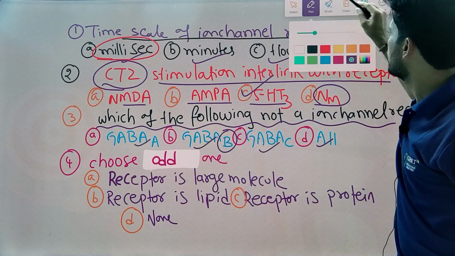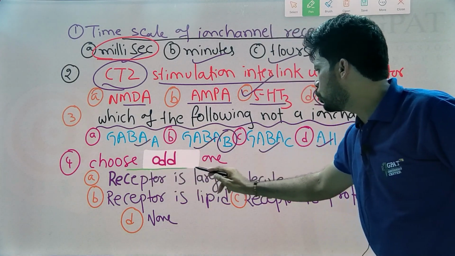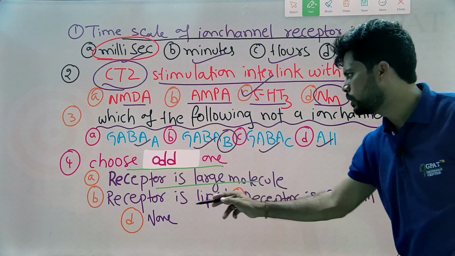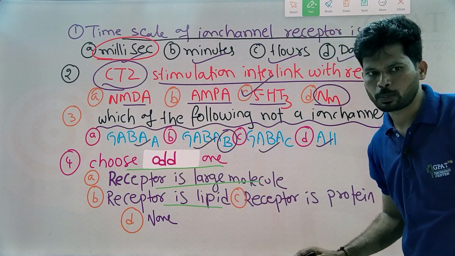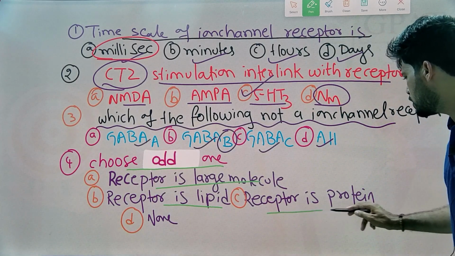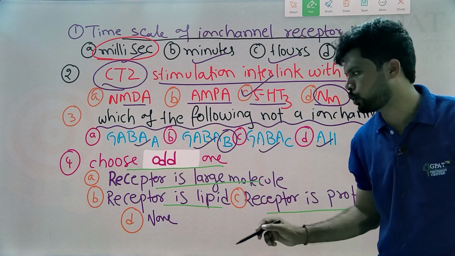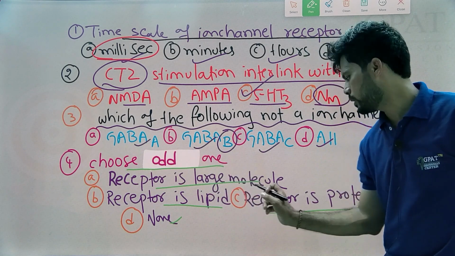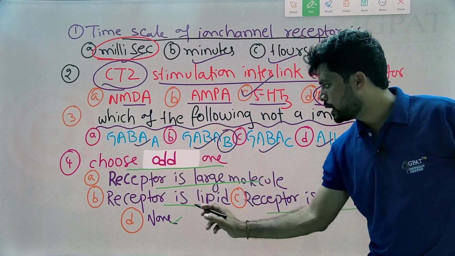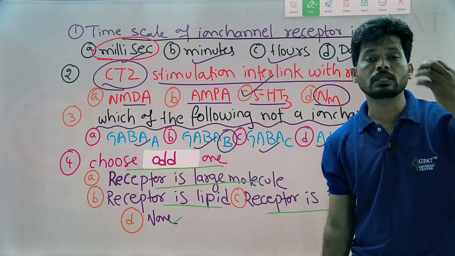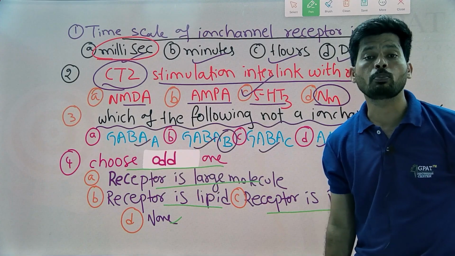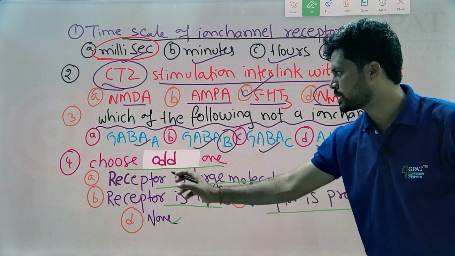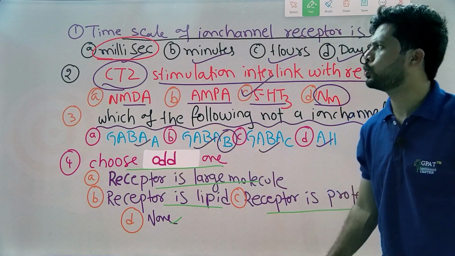Next MCQ: choose the odd one among these. Receptor is a large molecule, that is true. Receptor is a lipid, no, receptors are not lipids. Receptor is protein in nature, yes, receptors are protein in nature. So large molecule is correct, protein in nature is correct, and lipid nature is incorrect. The answer is that receptor is a lipid is the odd one in this MCQ.